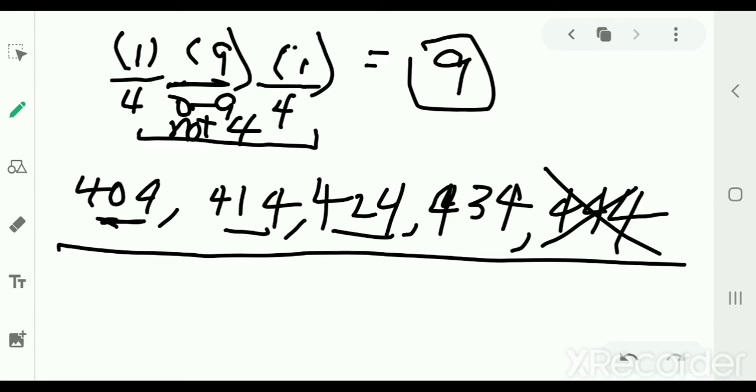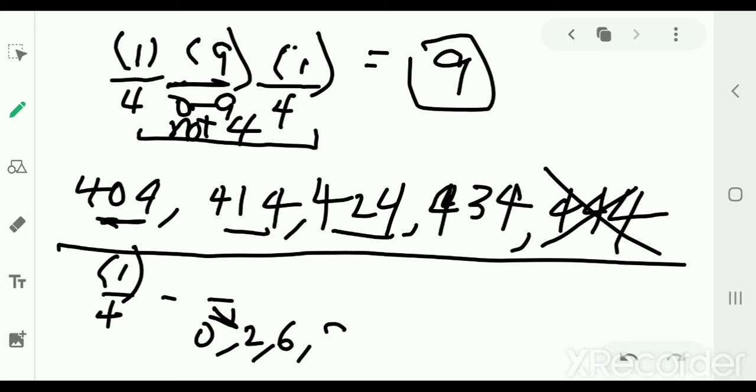Well, what's left? We had the first 2 digits match, the hundreds and the tens. Now we treated the hundreds and the ones, so we have to do the tens and the ones. Again, we're forced with that. Only one possibility, since we're only analyzing numbers in the 400s. We know that the number is even, so it could be 0, 2, 6, or 8. What did I omit? So there are 4 possibilities here. And since the second and third digits are supposed to be the same, there's only one possibility for that.